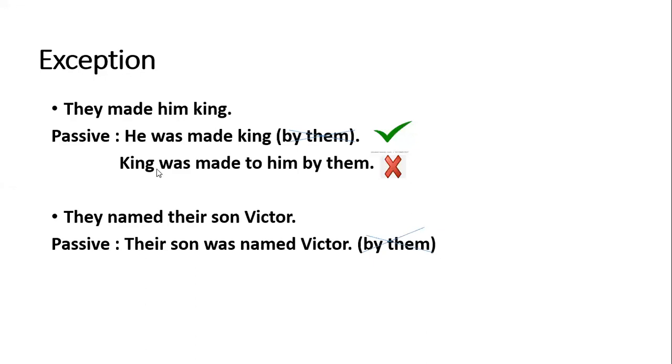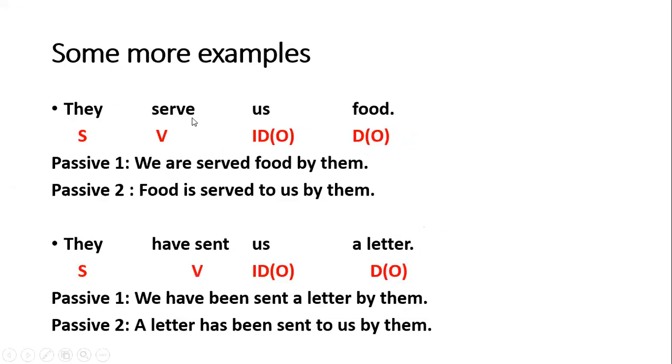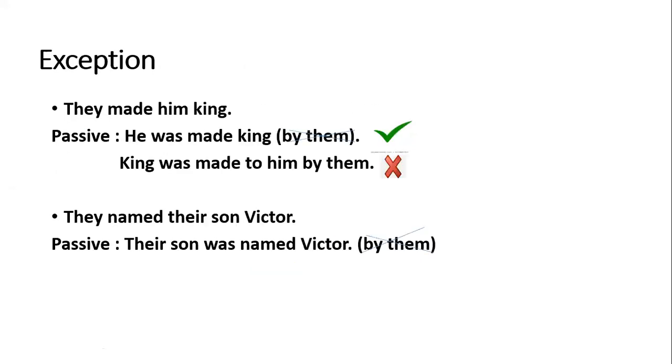See, this type of sentences, they made him king. Again, here are two objects, but you are to start your passive voice only with the indirect object. जहां किसी को कुछ हम appoint करते हैं, जब हम किसी को कोई चीज देते नहीं हैं या किसी को कोई चीज भेजते नहीं हैं, जहां हम किसी को कुछ अपॉइंट कर रहे हैं या किसी का नाम रख रहे हैं, इन दोस टाइप ऑफ सेंटेंसेस you will always start your sentence with indirect object. See, they made him king.